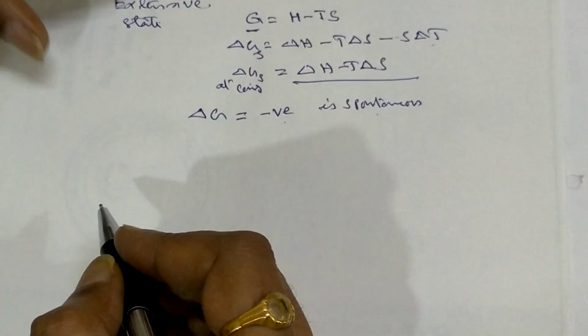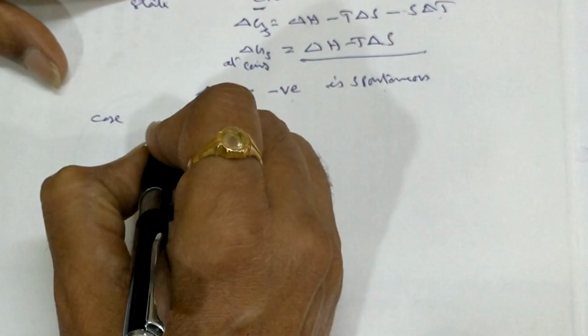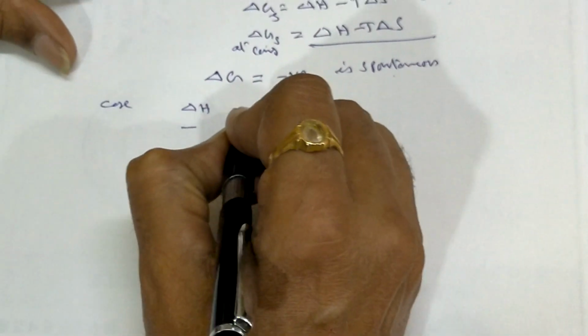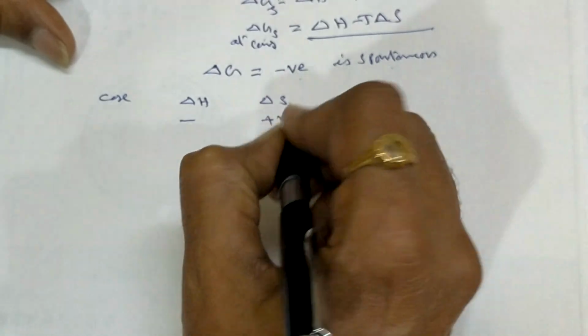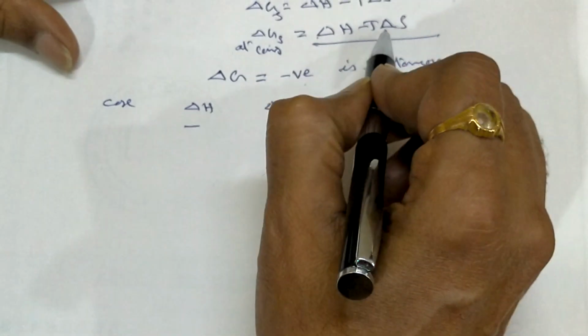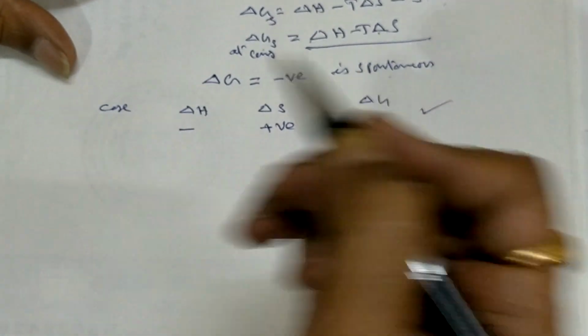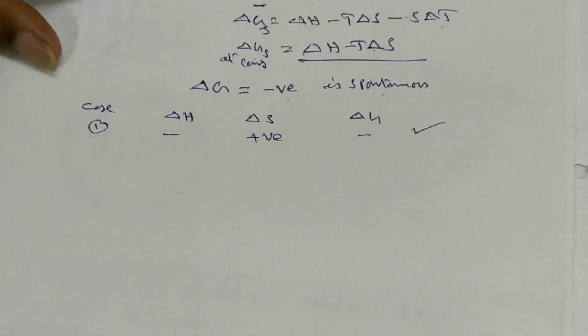Now how does it work? First I will take case 1. Case 1, what is that? Delta H is negative and delta S is positive for spontaneous. So here it is negative and negative in total, delta G is negative. So this is a simple case, case 1, very simple, no ambiguity.